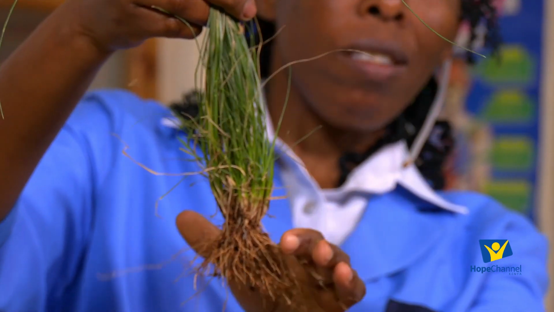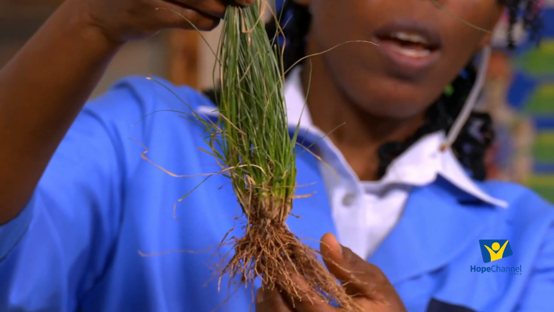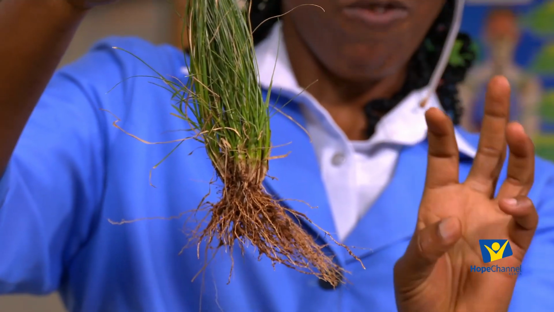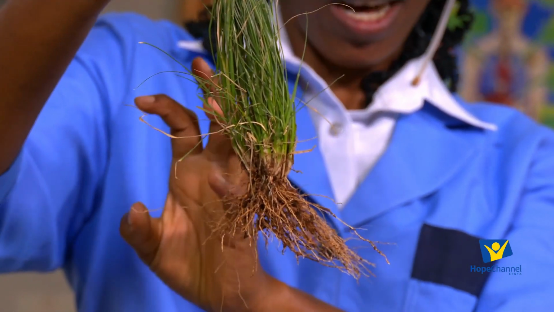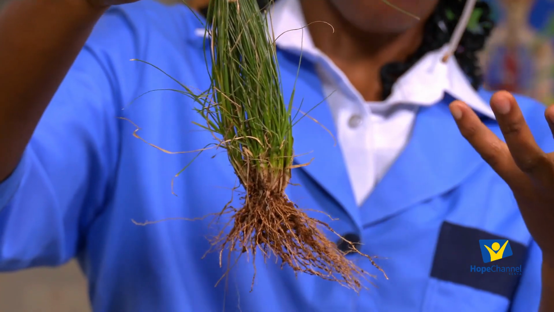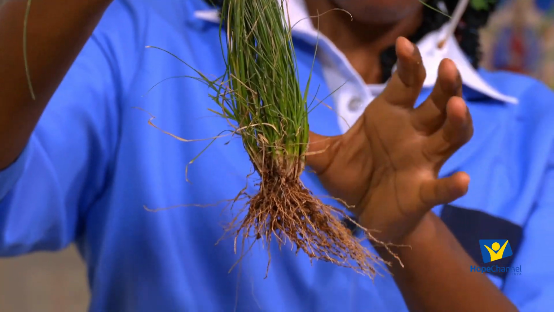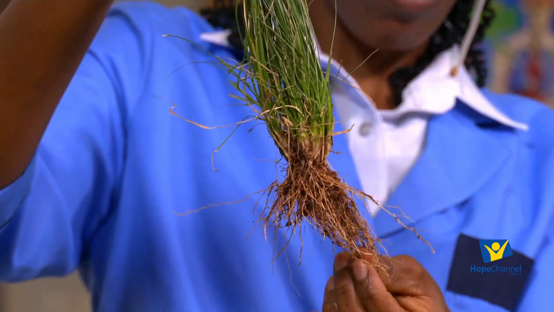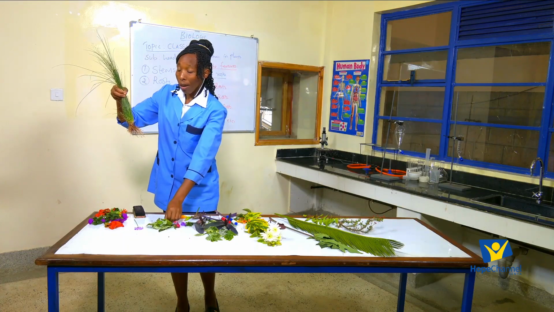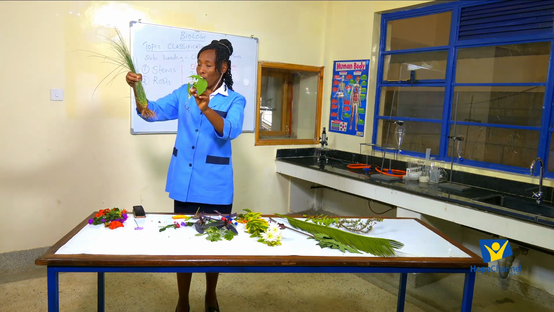Mostly we find this type of root system in plants that we classify into monocotyledonous class, or we say monocots. Mostly you find they have fibrous roots. So basically we can see that plants have different types of roots.